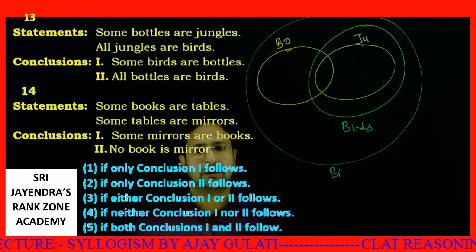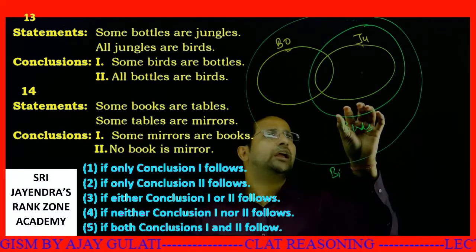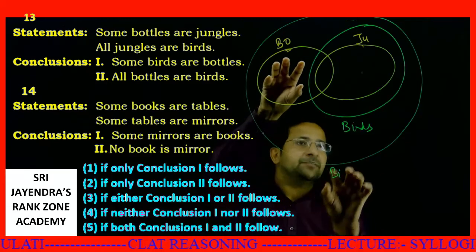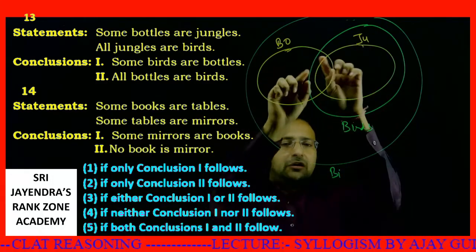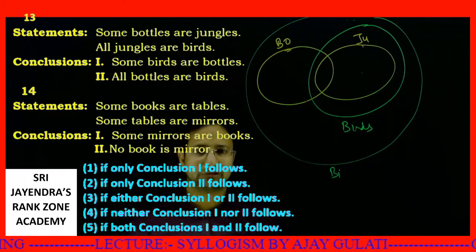Okay, first, some birds are bottles. See, you take any diagram. If you take the first diagram, some birds are bottles, yes. Here also, this is birds. This part of birds takes this much of bottles. So this statement is definitely true. Some birds are bottles is true.